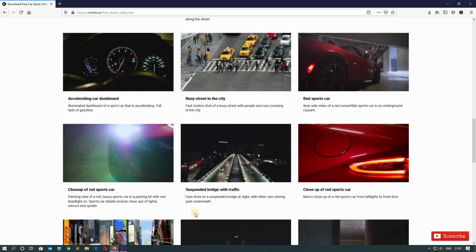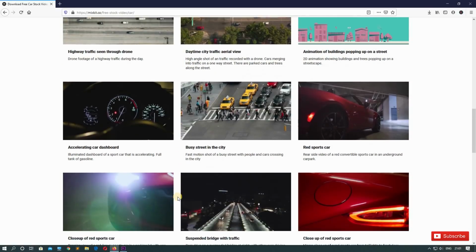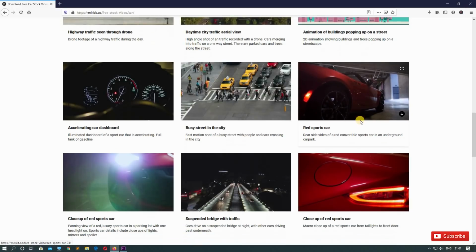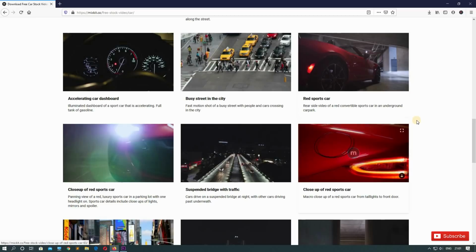So let's just select some stock videos for our project. Okay, so here we can see there is a cool red car. Let's use that one. Okay, so we will download 2 or 3 videos and then we will put transitions in between, and I will just give you an idea how to use these elements, and we will download them and then we will import them in Premiere Pro and make a small video.